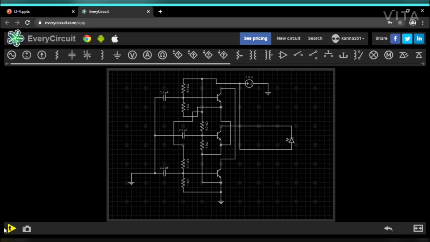Now we can run and get the output. This is the output for light fidelity. You can see the LED is glowing. Now it is proved that the circuit is correct and it is useful for our future, the light fidelity.